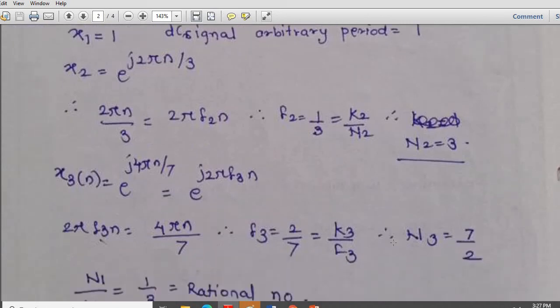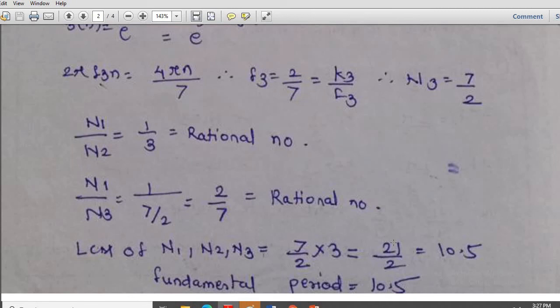Now we are taking the ratio. So n1 by n2 is equal to 1 by 3. This is the first one. n1 by n3 is equal to 1 upon 7 by 2, that is 2 by 7. This is also a rational number. And then the LCM of n1, n2 and n3 is equal to 7 by 2 into 1 into 3, so it comes out to be 21 by 2, which is 10.5. And this is the fundamental period of this resultant signal.